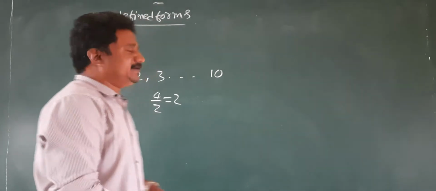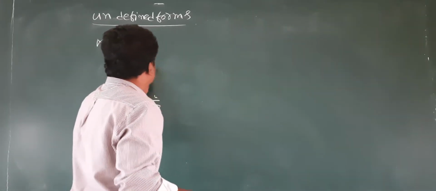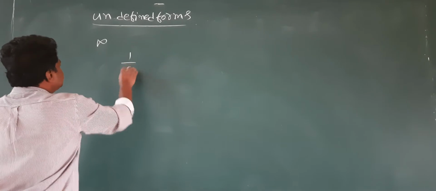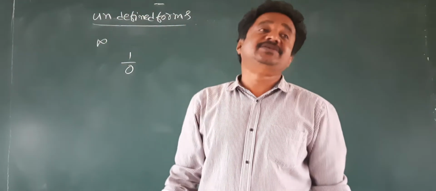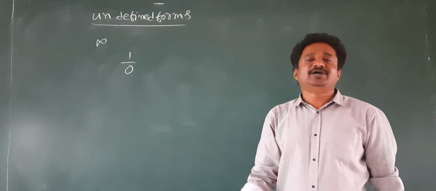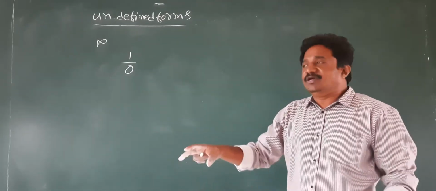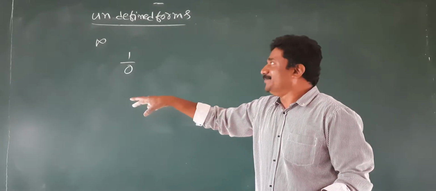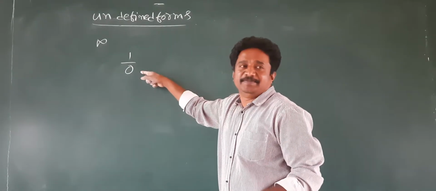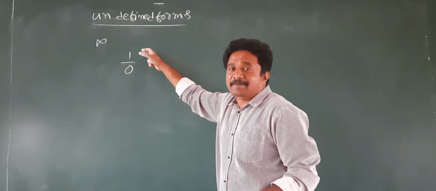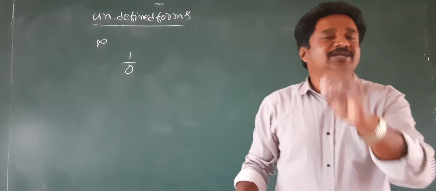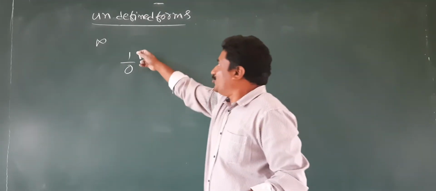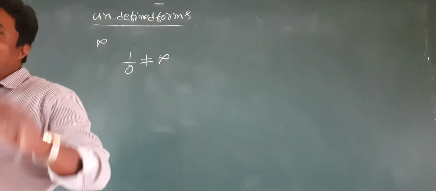Some people will say number by 0 is infinity. Even I agree with you. When solving problems, if I come across this, I too take infinity. But exactly it is not infinity. So infinity and 1 by 0 are not equal. Actually, originally they are not equal.